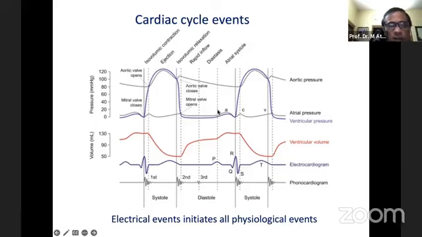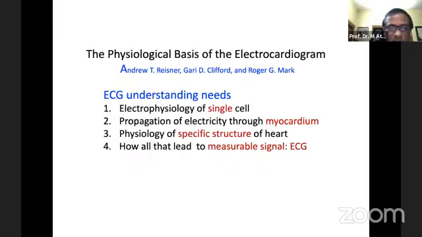So this is how there is a coordination between the electrical, mechanical, and hemodynamic activities of the heart. The electrical activity initiates and coordinates all the physiological events within the heart during the cardiac cycle. And one cardiac cycle is the functional unit of heart activity.